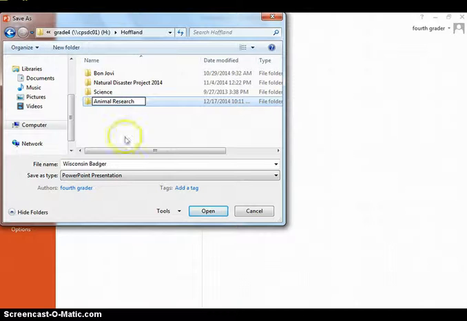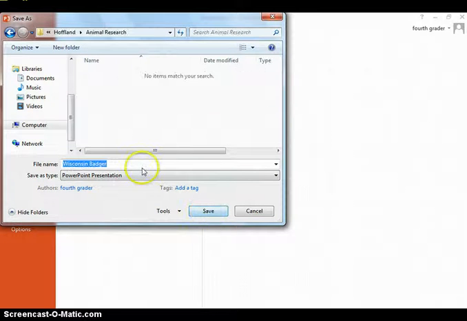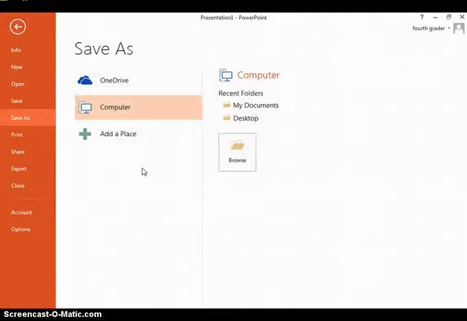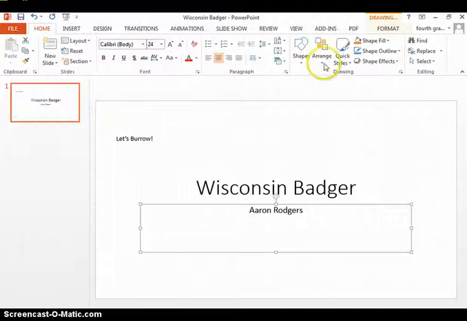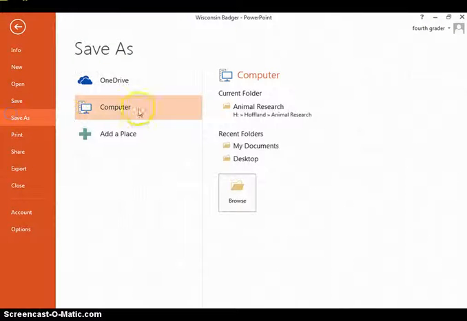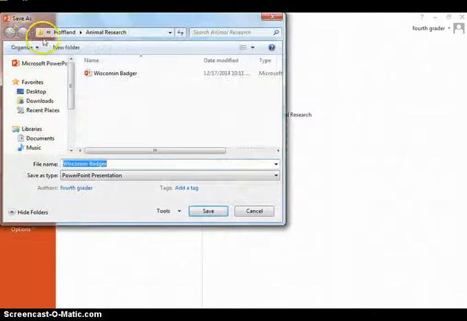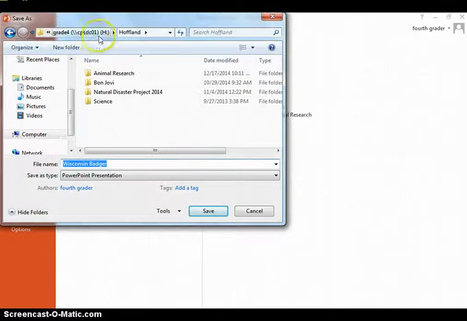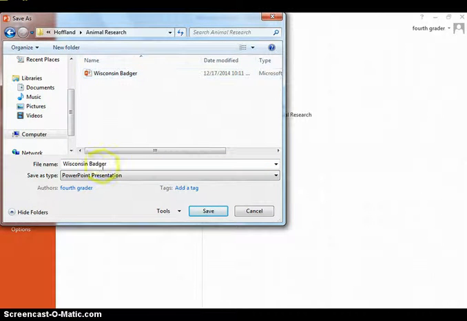So when you get to this, you're going to have a new file. Mr. Bosky just made this for us. We're going to open it, and then I'm the Wisconsin Badger, but my name is, sorry. So I hit save without. What I'm saying is I could do File, Save As. I can go back to the computer, and of course it's under Hoffland because we're doing Mrs. Hoffland, Animal Research, and maybe I want to save it as my name. You could do that too.